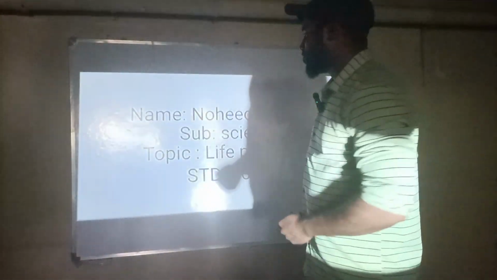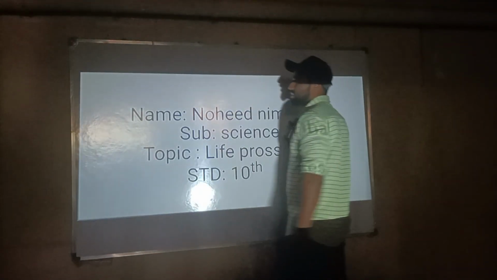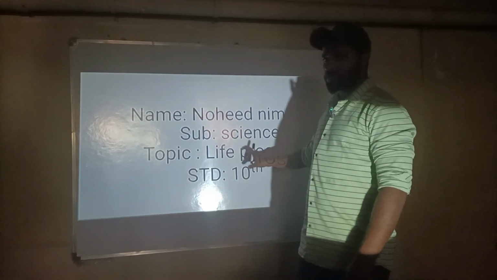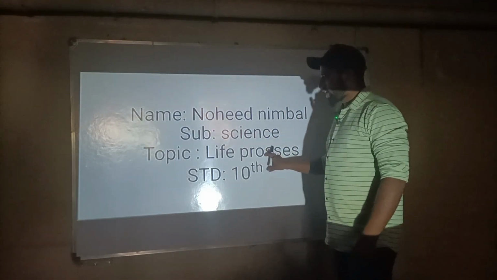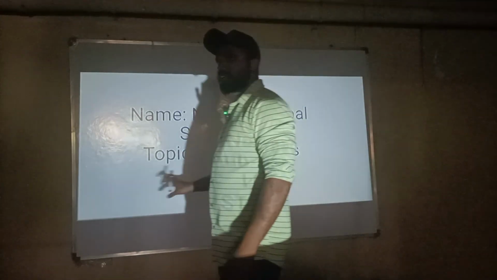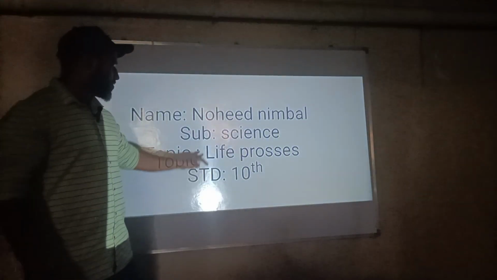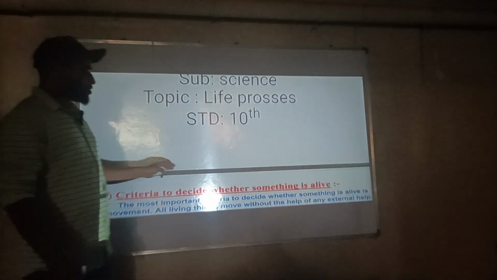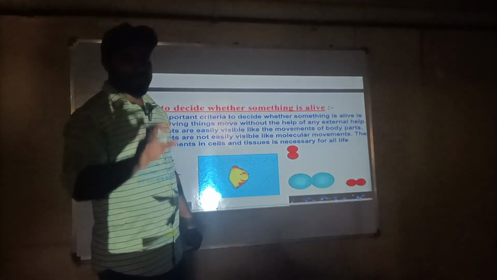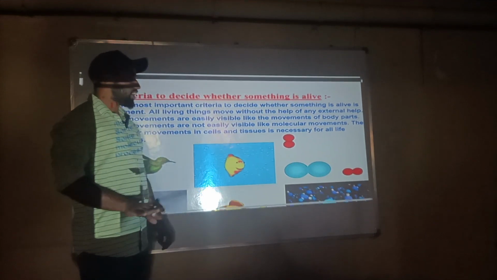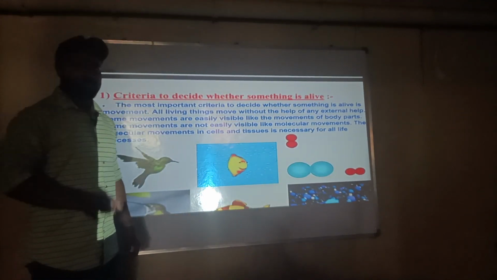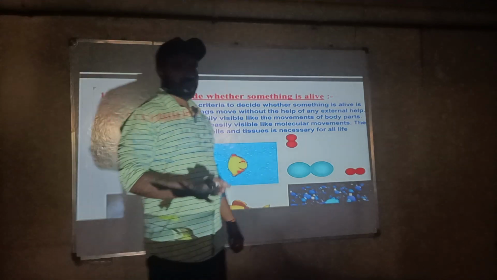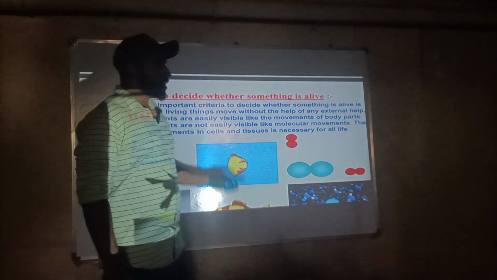Today we will discuss the most important topic of the 10th standard science subject, that is called life process. This is the sixth chapter in your science subject. It is the most important chapter according to your board examination. In this chapter we will discuss in a detailed way how life processes work, and what different kinds of mechanisms are related to this chapter.